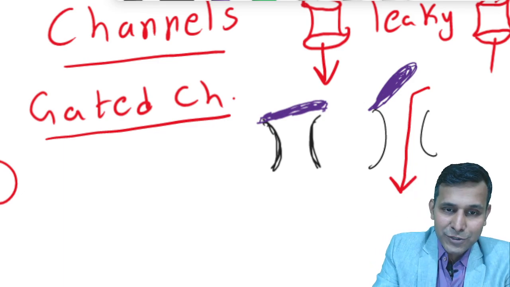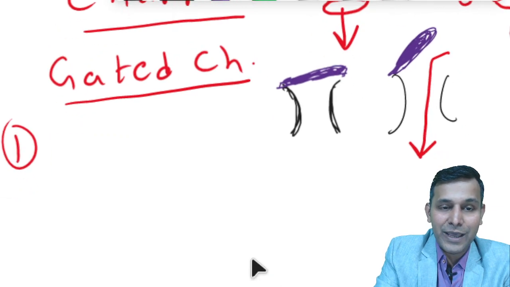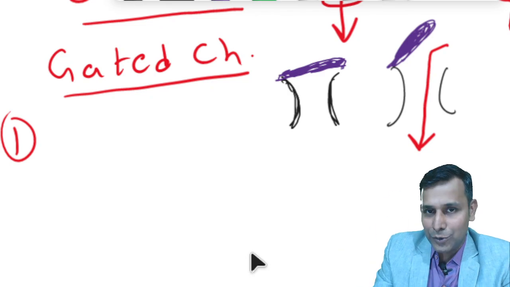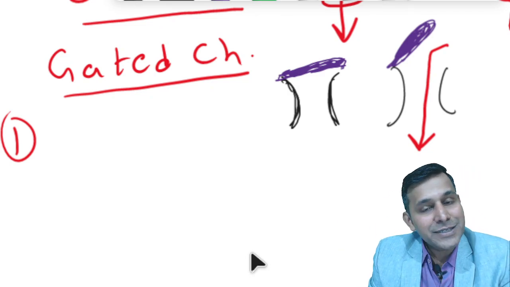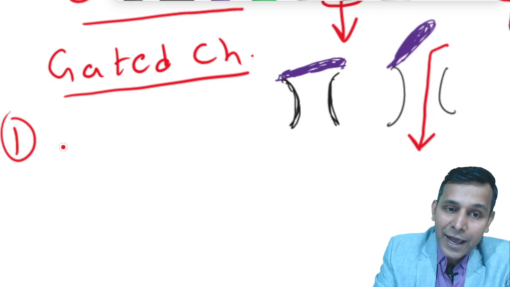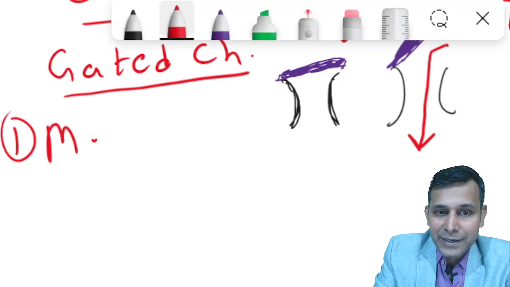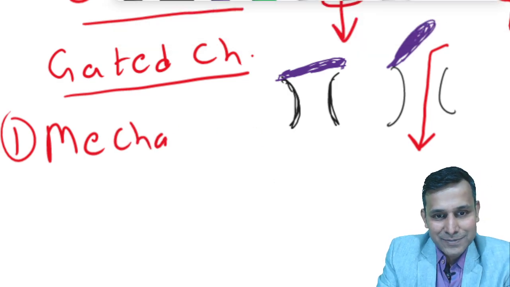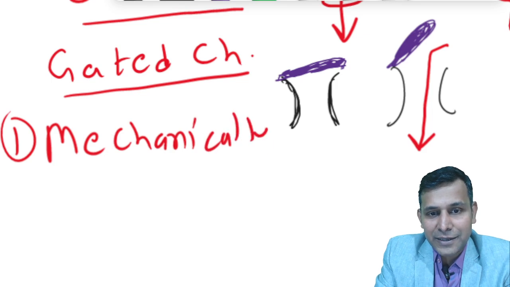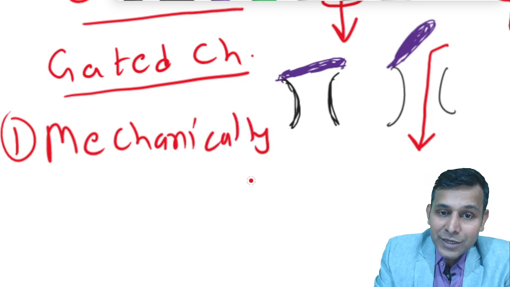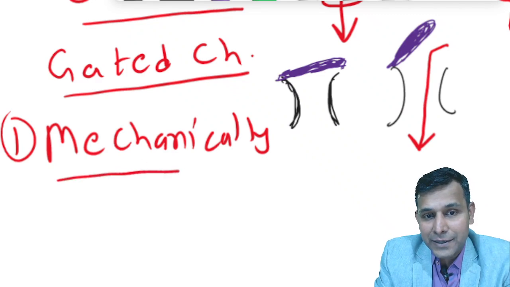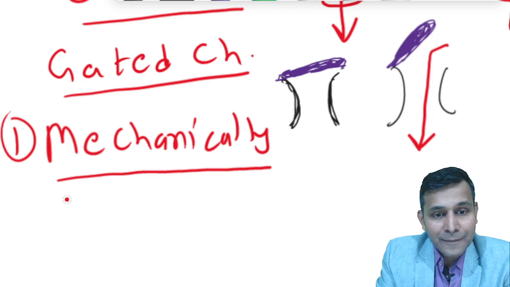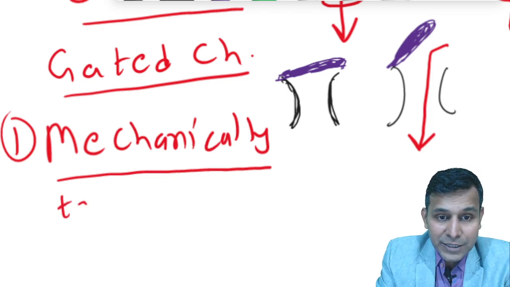Let us write down the first one, mechanically gated channels. So we have channels which have gates, and the gates open and close depending upon various stimuli. So we have first a mechanically gated channel. A mechanically gated channel is a channel on which the gates are open on mechanical stimulus. Example, a touch receptor.